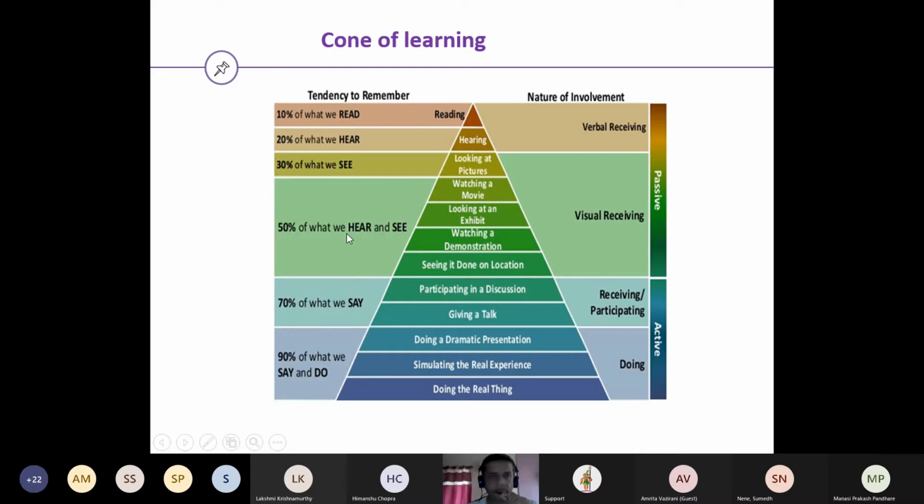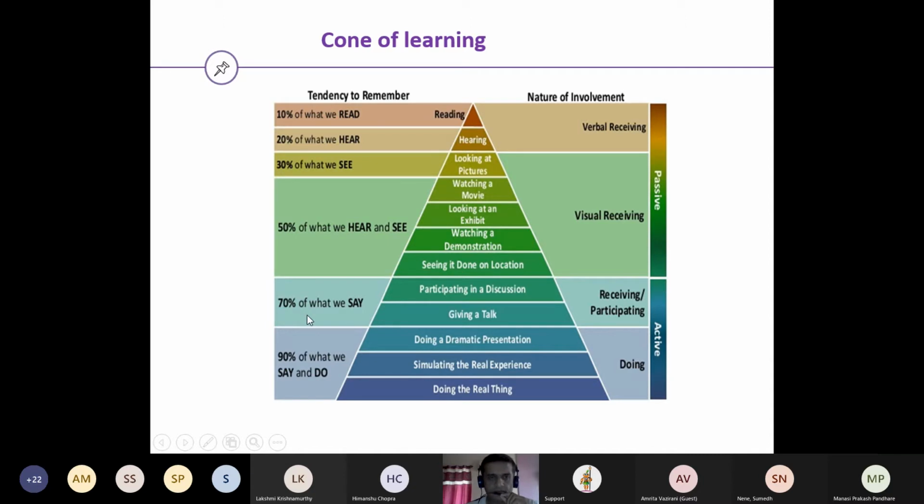As you move down from top to bottom, at this stage there is visual receiving happening. So 50% of the things that we hear and see are remembered. Let's move down. What we say, when there is active participation, it could be participation in discussions, giving a talk, or a group discussion. Then there comes a zone of active participation, and active learning gets started.